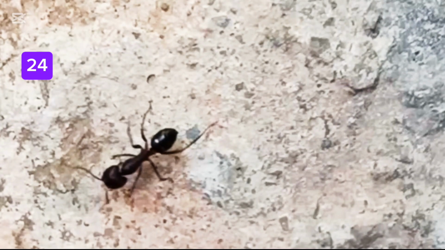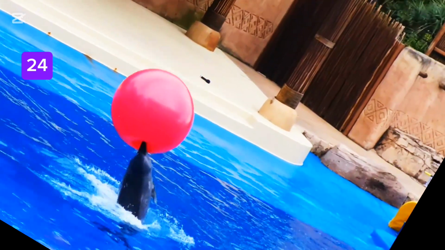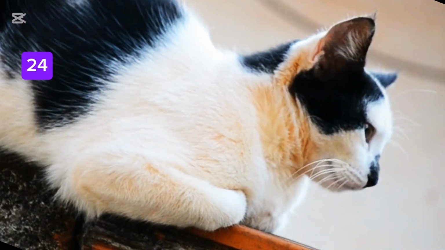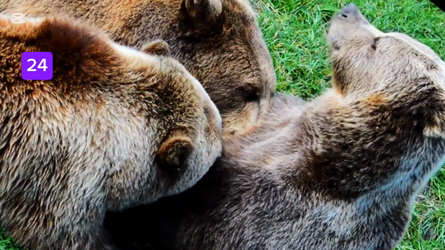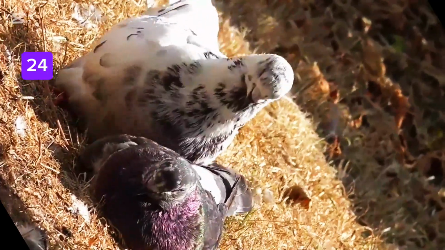Examples of learned behavior by animals. A dog learns to sit or roll over on command. A parrot mimics human speech through observation. A dolphin performs tricks taught by trainers. A cat opens doors by observing how humans do it. A bear learns to open trash cans for food. A chimpanzee uses sticks to fish for termites. A pigeon presses a button to get food.